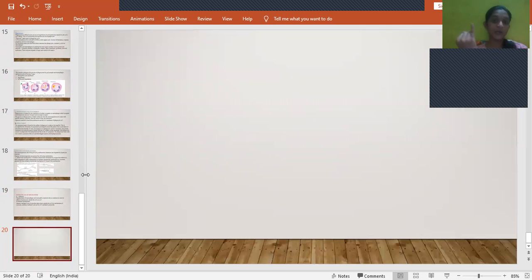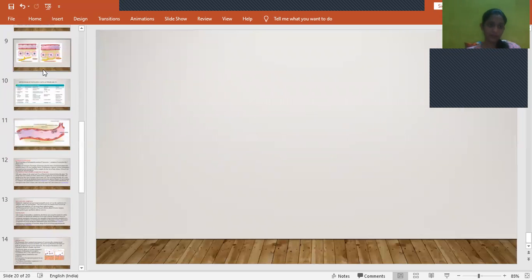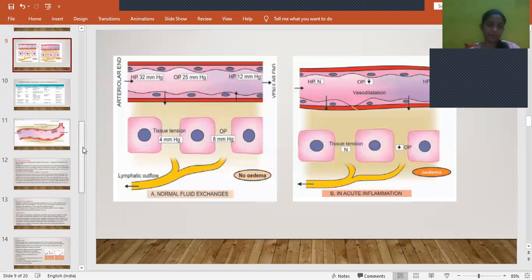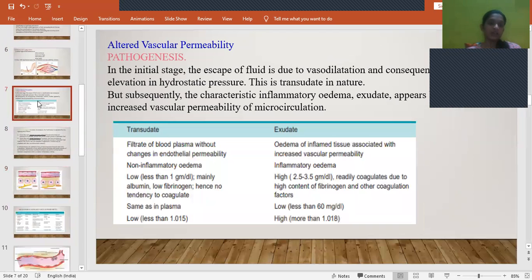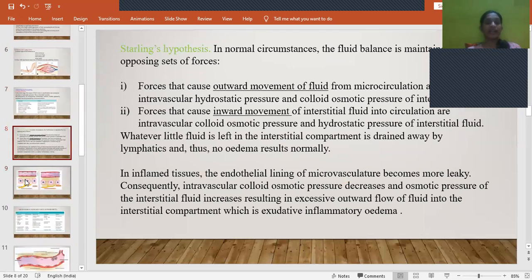So what are the vascular events and cellular events? The vascular events we have studied in two parts: hemodynamic changes and altered vascular permeability. Hemodynamic changes we have studied in 5 steps: vasoconstriction, vasodilation, increased hydrostatic pressure, slowing and stasis, followed by leukocyte margination. These are the hemodynamic changes. And the other is altered vascular permeability, which we have also seen. For that we'll be seeing transudate and exudate.